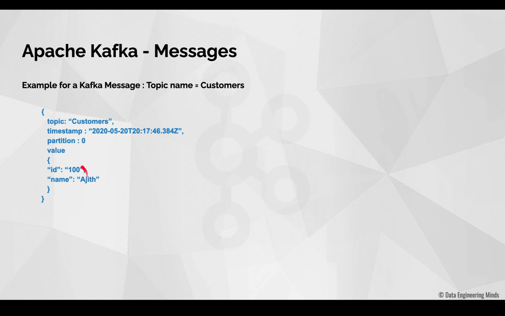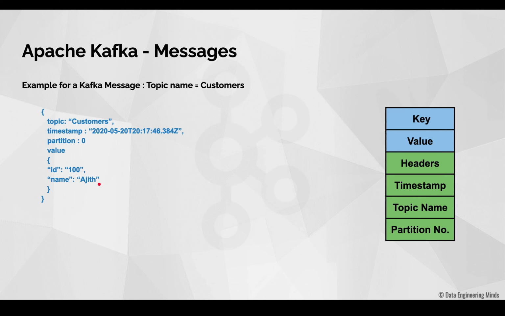And this is the message value. We have skipped the message key here, so it contains only the message value. This message value says that this record belongs to a customer whose ID is 100 and whose name is Ajit. You could now relate this message structure to the structure that we just saw. Why I'm repeating this again is that there is a concept called key, and this key is optional. You should not confuse this key with the key of a database table, where it is mandatory. The database table key is totally different from the message key.